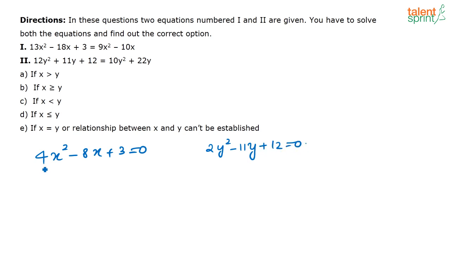Now here what you do is take the value of a and c, multiply these two, 4 3s are 12, correct? And you know here it is 8. So you need two numbers whose sum is going to be 8 and their product is going to be 12. So the two numbers has to be 6 and 2, correct? Their product is 12, sum is 8.